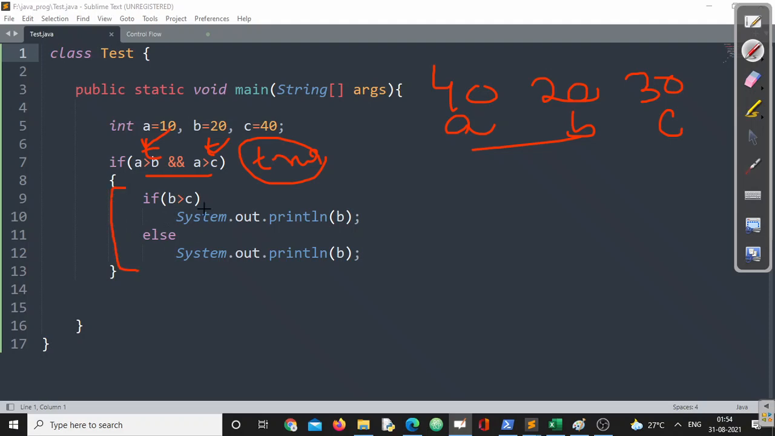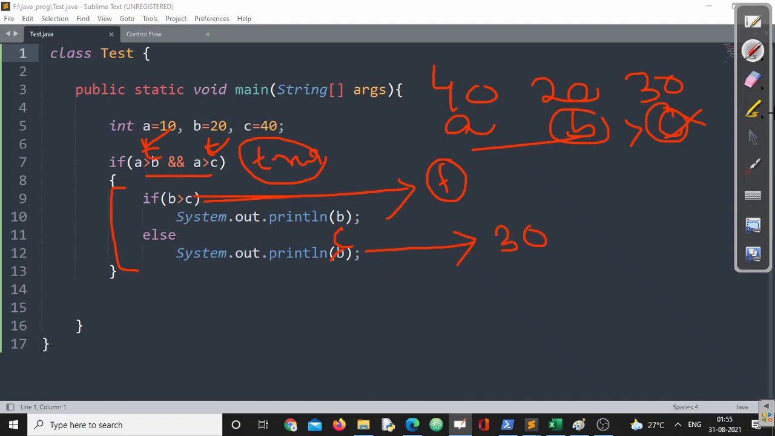The statement is like this. Again, one more if. Now it will try to find out among B and C which one is greater. B greater than C? No, B is not greater than C. So this one will be evaluated as false. If this is false, the else part will be executed. Sorry, here it should be written C. What will be the output? Definitely the output will be 30.